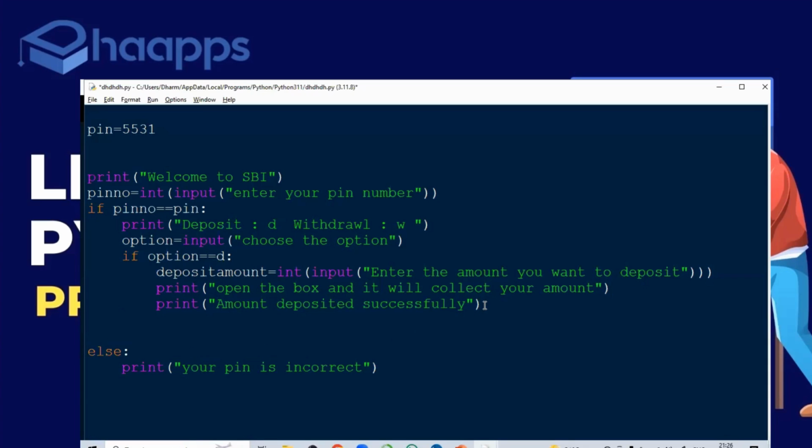Else, we have only D or W. We did not have any other options. Else, withdrawal.